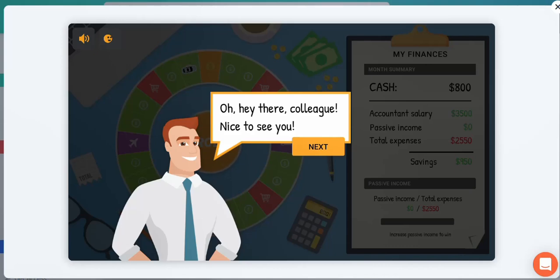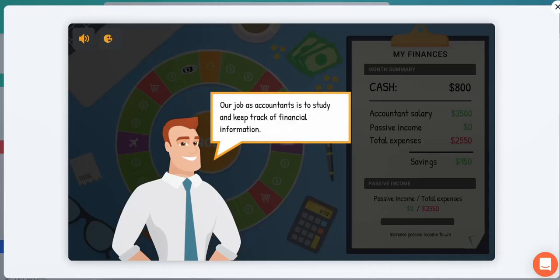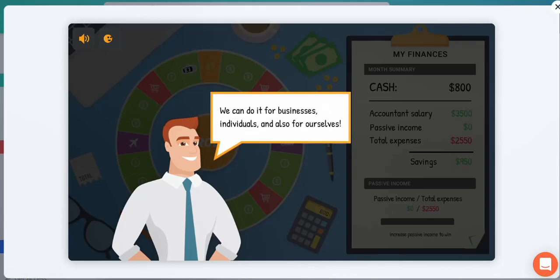There's some nice music playing in the background, and now we're going to see what this game is requiring us to do. So let's click next. Our job as accountants is to study and keep track of financial information. That's very important. An accountant's role is to make sure that they're keeping the books in balance. In other words, they're balancing income and expenses. They're looking at assets and liabilities. So an accountant's job is to make sure that financial information is being kept so that decisions can be made by a financial manager. So let's click next.